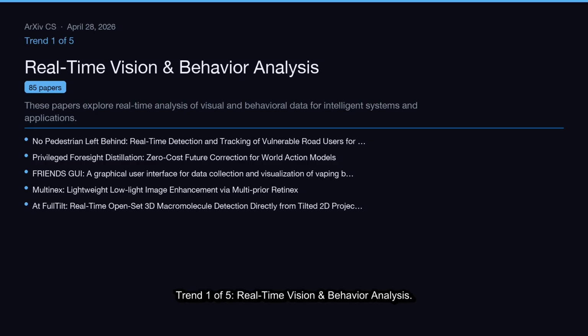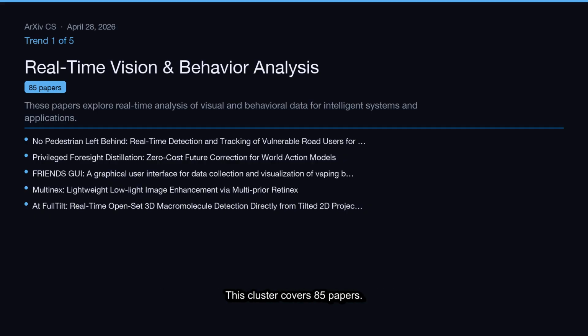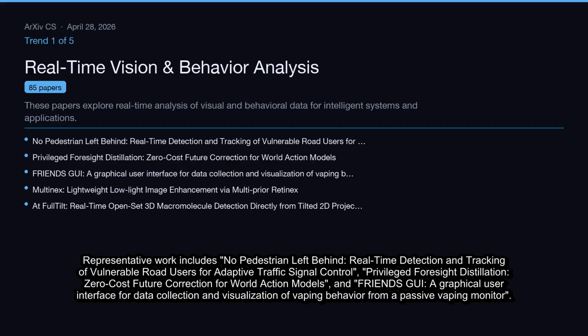Trend 1 of 5, Real-Time Vision and Behavior Analysis. These papers explore real-time analysis of visual and behavioral data for intelligent systems and applications. This cluster covers 85 papers. Representative work includes No Pedestrian Left Behind, real-time detection and tracking of vulnerable road users for adaptive traffic signal control, Privileged Foresight Distillation, zero-cost future correction for world action models, and Fringe GUI, a graphical user interface for data collection and visualization of vaping behavior from a passive vaping monitor.